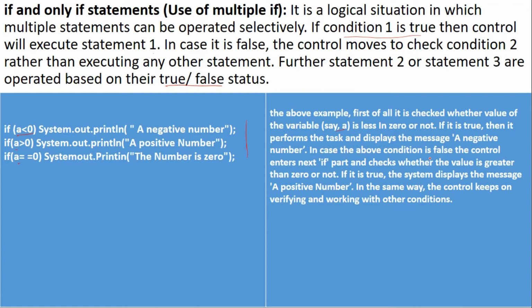In case the above condition is false, the control enters the next if part and checks whether the value is greater than 0 or not. If it is true, the system displays the message a positive number, and in the same way the control keeps on verifying the other conditions. That means if both conditions are false, it will enter the last condition and print the number is 0.